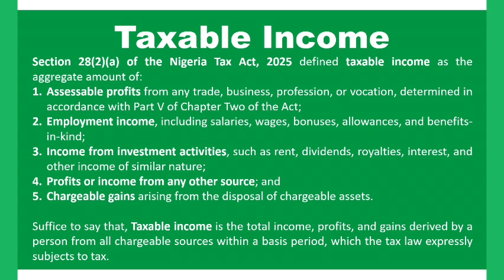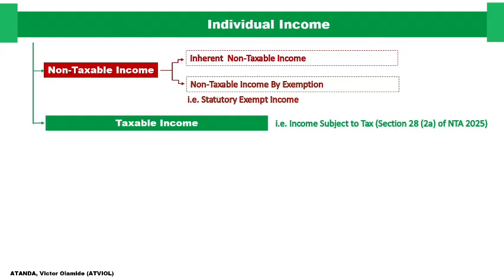So we can now say that taxable income is the income that is subject to tax in accordance with Section 28, Subsection 2A of the Nigeria Tax Act 2025. For better clarity and for computation purposes, we can also subdivide this taxable income into two.